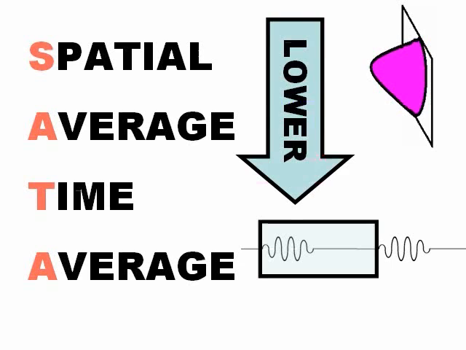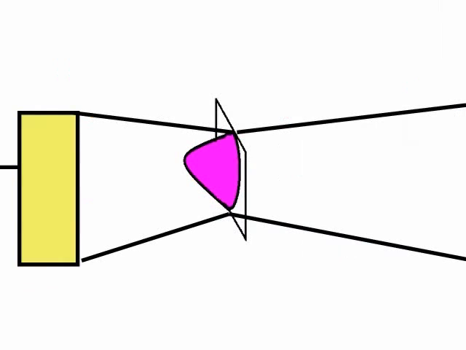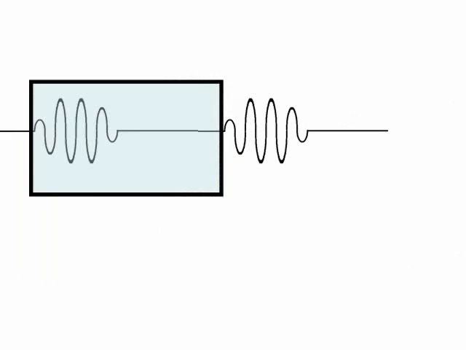The more average, the lower. This is why spatial average, time average is the lowest intensity that you can measure: average of the area, average of the time on and off.